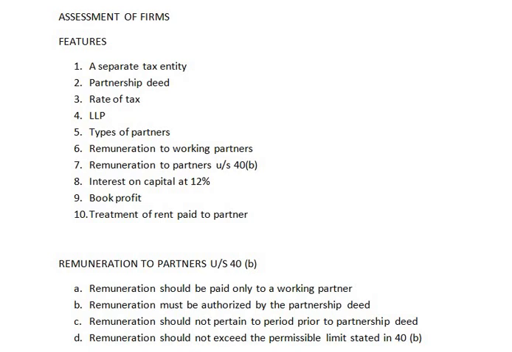Next, interest on capital is chargeable at 12%. If interest on capital is paid above 12%, then any amount which is paid in excess of the 12% is disallowable.